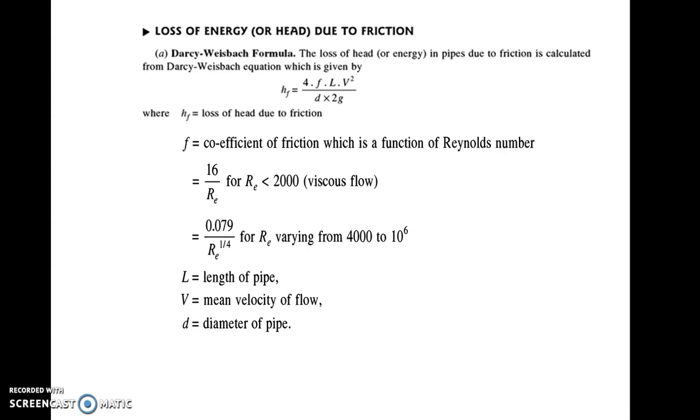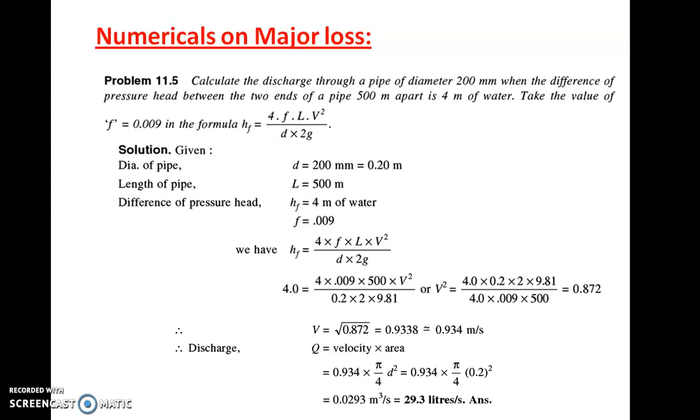Now let us see some numericals for major loss. The numericals are very simple. Let us see the first numerical. Calculate the discharge through a pipe of diameter 200 mm when the difference of pressure head between the two ends of the pipe 500 meter apart is 4 meter of water. Take the value of small f is equal to 0.009 in the formula hf is equal to 4FLV square upon 2g.